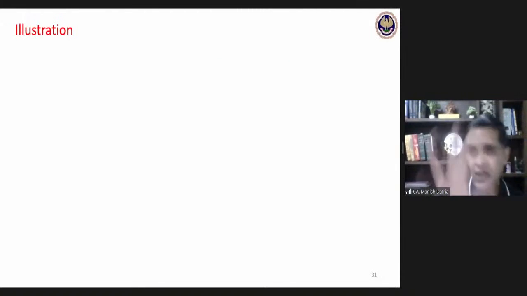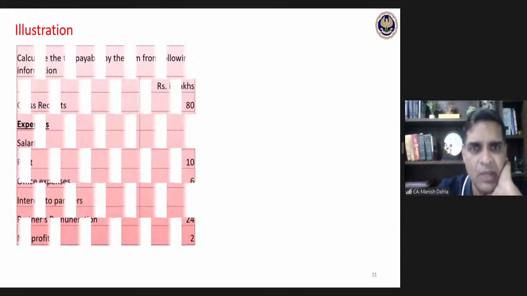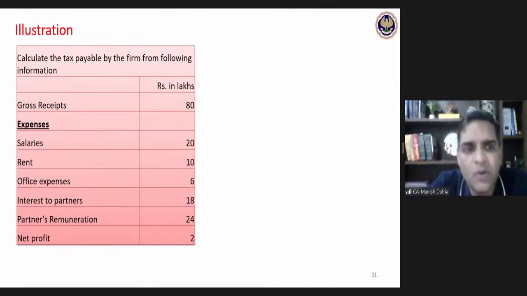Fine. So based on this whole idea, now let's try to generate an illustration. Let's try to see a calculation related with this whole partnership, the salary, the interest payable, how much reduction would be available, some idea by way of this calculation. Okay, so now this is what is the overall figure. Gross receipts, these all are related with business. Expenses, different expenses, salaries, rent, office expenses, interest to the partners, remuneration, net profit.